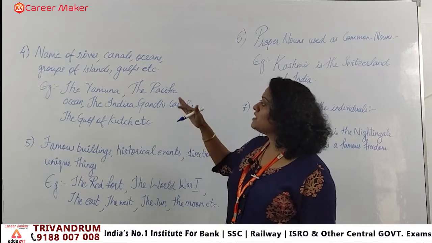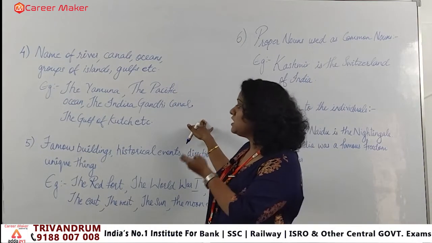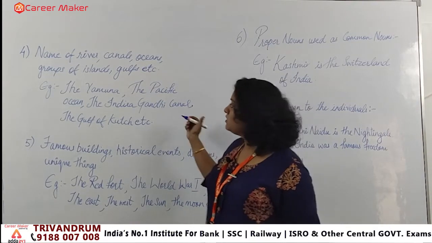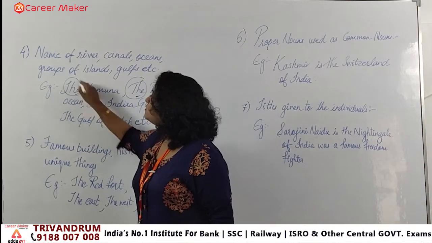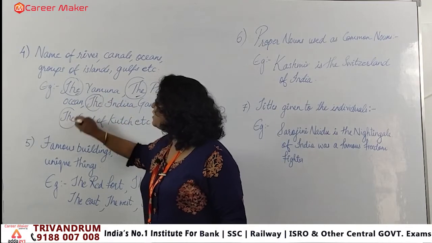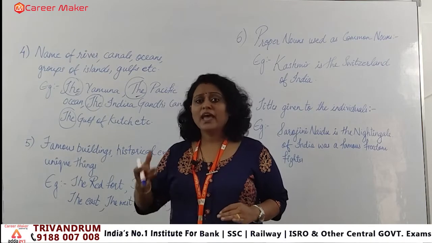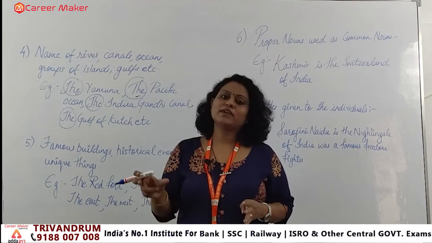So you can see I have mentioned the river, the ocean, the Gulf, the canal. With all of them I have applied what? The definite article. These are the important frames which you have to apply whenever they are mentioned in a sentence. So in case you get any of these words in the exam for sentence error, first of all focus on whether the definite article is present.